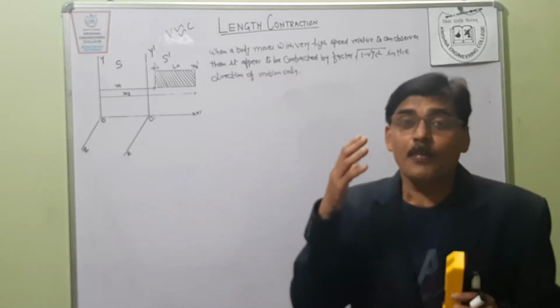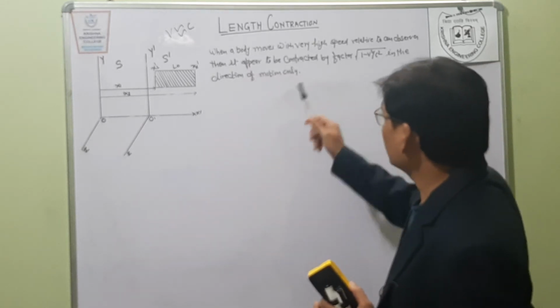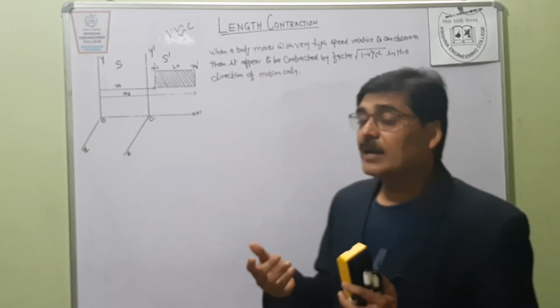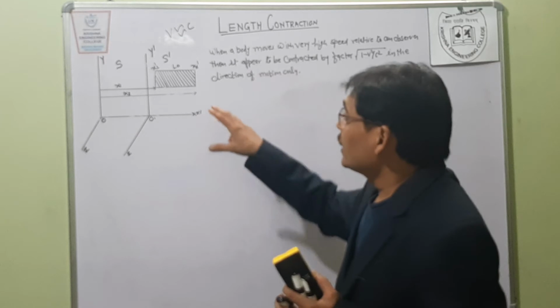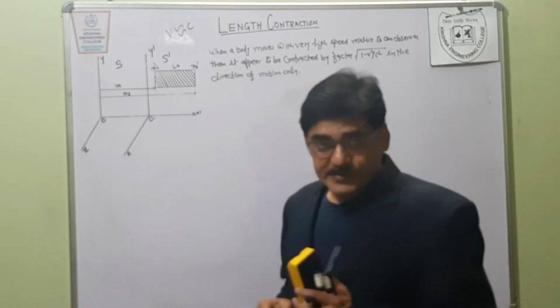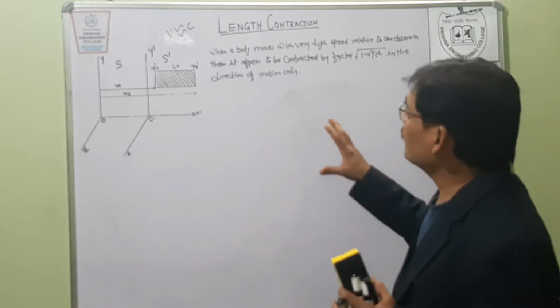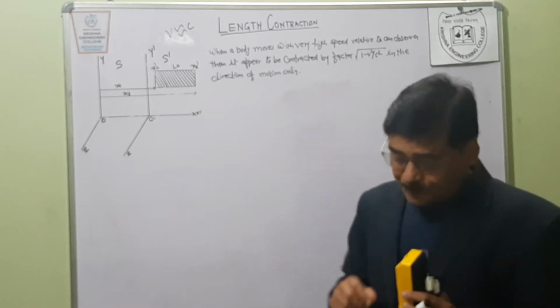So what is the proper length? The proper length is the length measured in the rest position in any frame of reference. Okay, now we start the derivation of the length contraction formula.